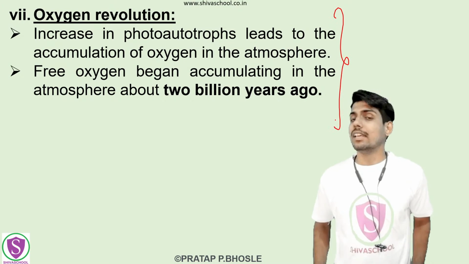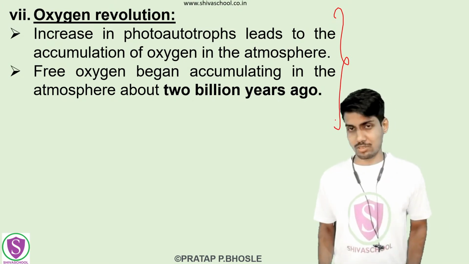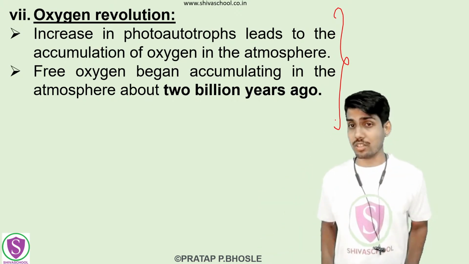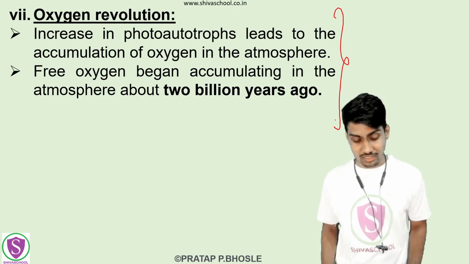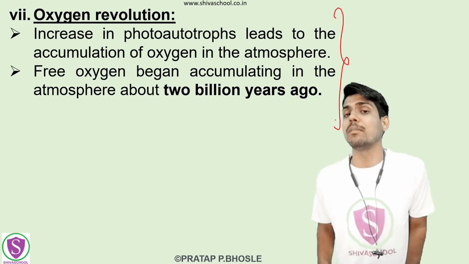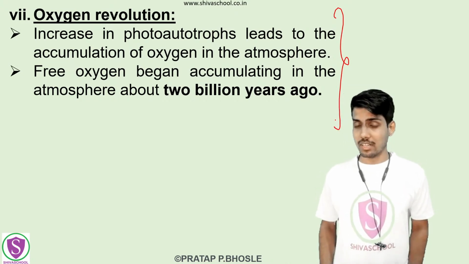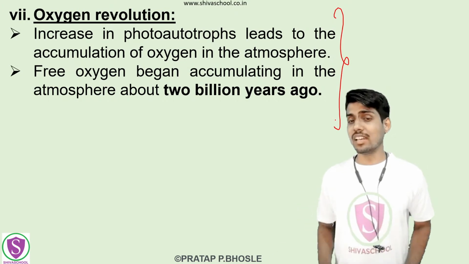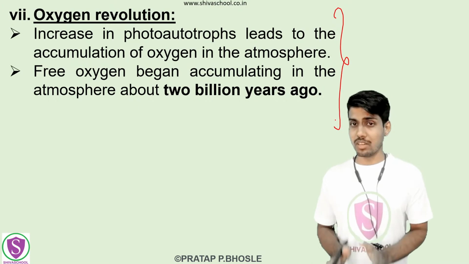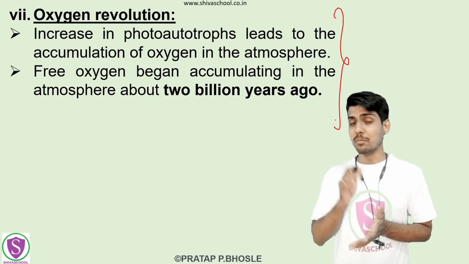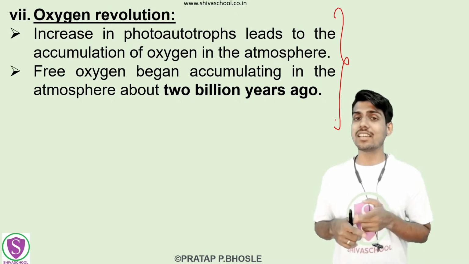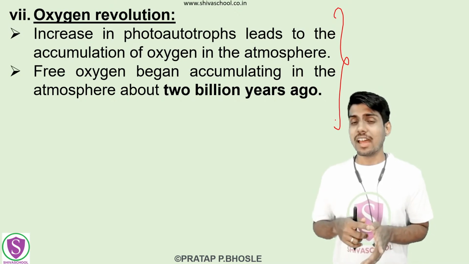See, initially there was no oxygen on the planet. Oxygen in this large quantity was not there; it is not said that earlier there was so much oxygen on the planet. Initially, whatever the earlier or primitive atmosphere was, we have already seen. It is said that the primitive atmosphere contained ammonia, methane, hydrogen and water vapor.